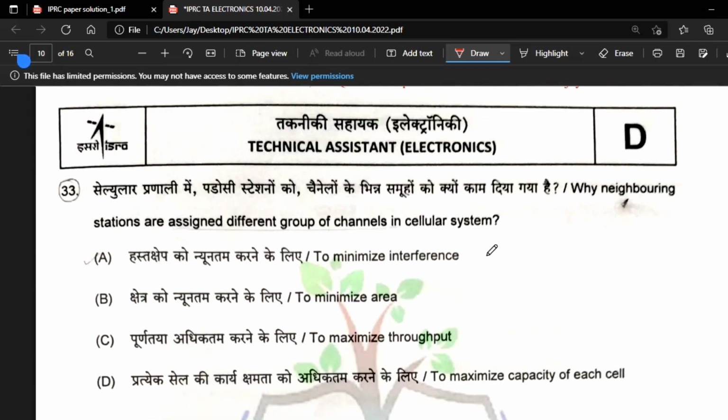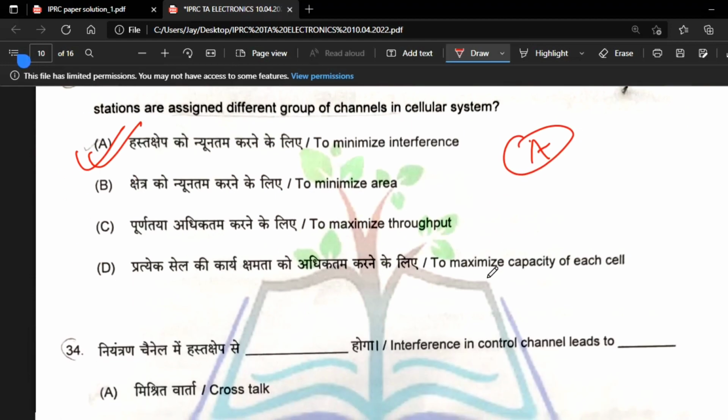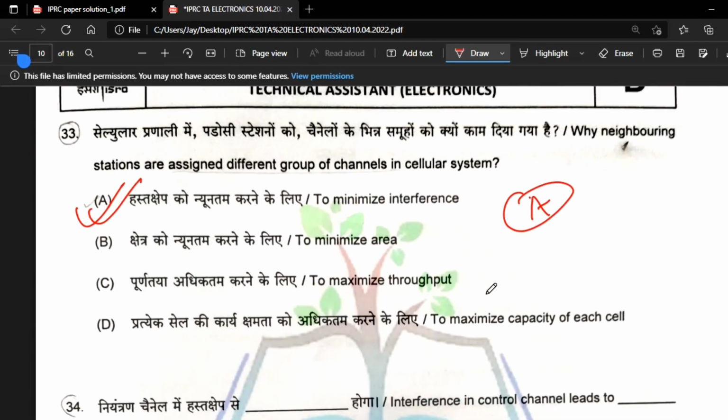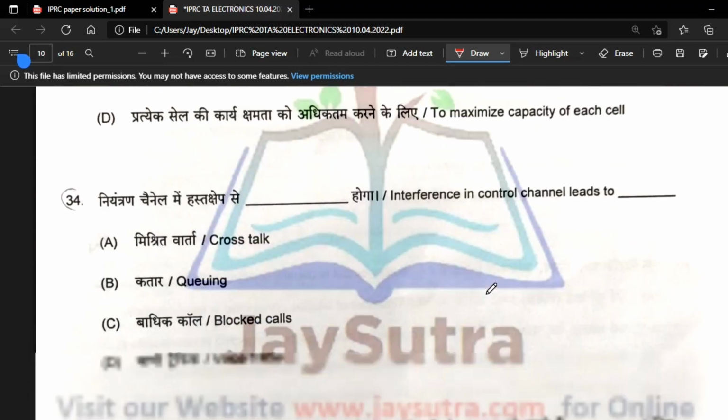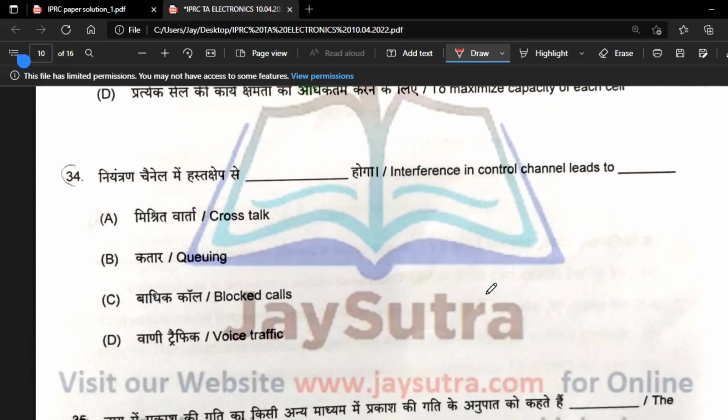Next question: why are neighboring sections assigned a different group of channels in a cellular system? In cellular wireless communication, to minimize interference we use the hexagon cell concept.